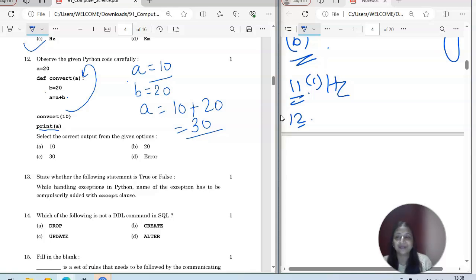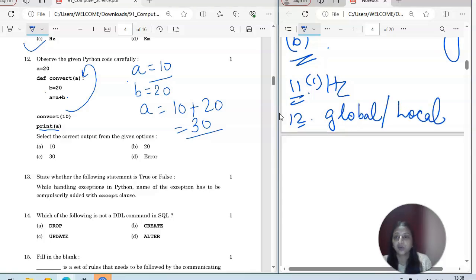So if you are clear with the concept of global and local variables, remember global and local variables, right? So global variable is the outside one and the local variable is here only. The local variable is this only, which value we received in this function body. But as the display statement is outside, you will be getting the global value of this variable a, which is 20. So the correct answer for question number 12 is 20. Okay, so please take the correct answer as B option, right?